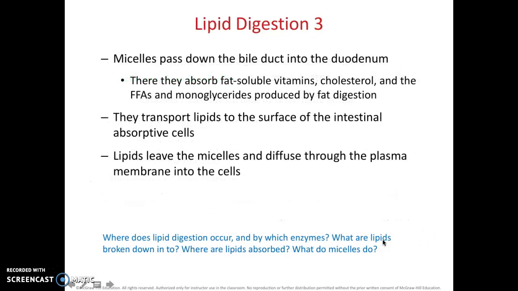These micelles pass down the bile duct and end up in the duodenum, where they're going to absorb fat-soluble vitamins as well as cholesterol and free fatty acids and monoglycerides that are produced by fat digestion. They function to transport lipids into the intestinal absorptive cells, where the lipids leave the micelles and diffuse through the plasma membrane into those cells where they can be absorbed and used by the body.